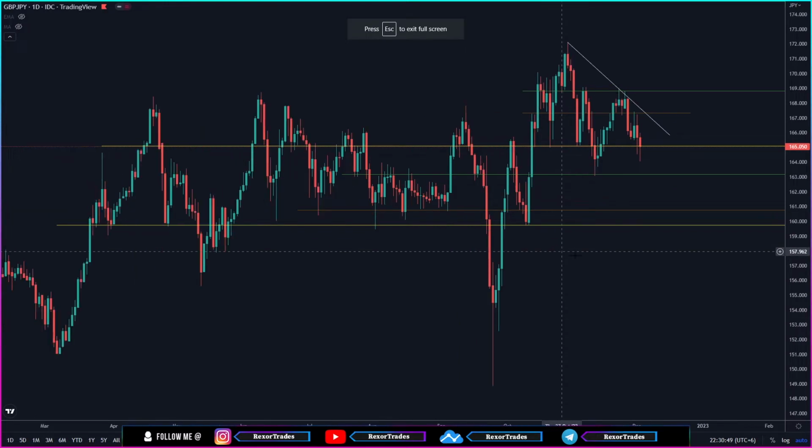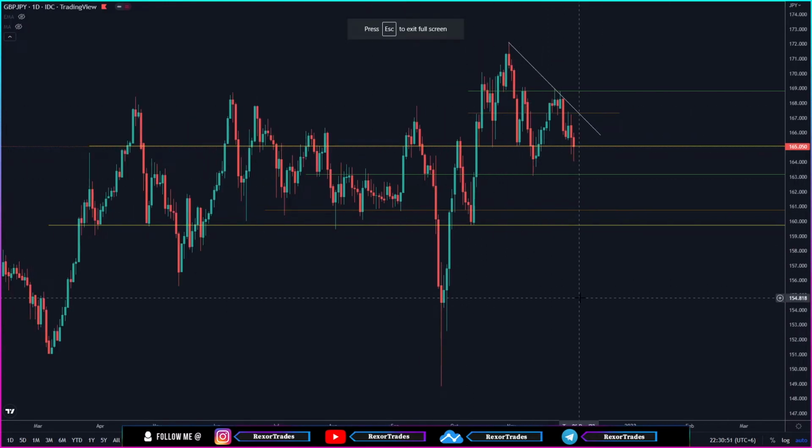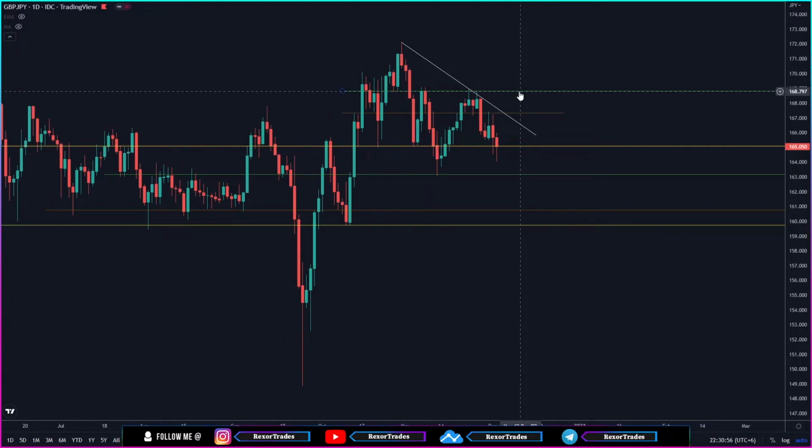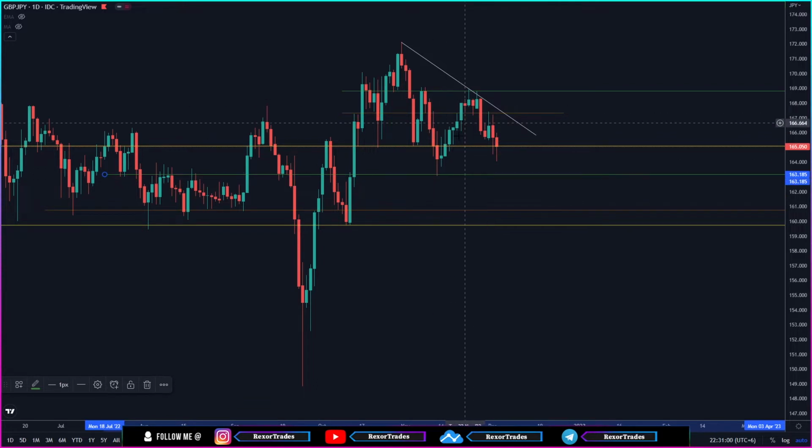Now on the daily time frame, you can see the same key levels and zones that you saw on the weekly time frame. As you can see, our higher time frame resistance at this key level and also our higher time frame support at this key level, the ones we just talked about.